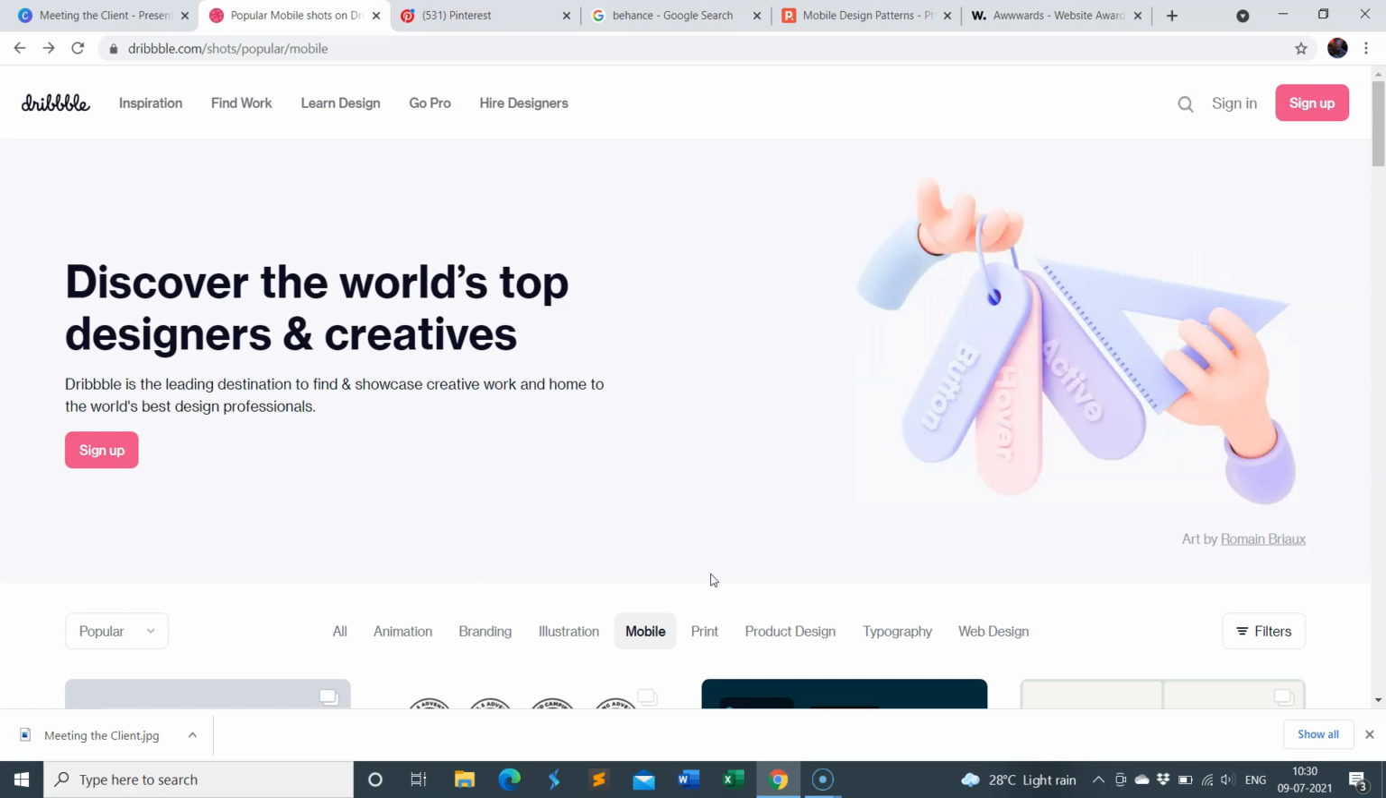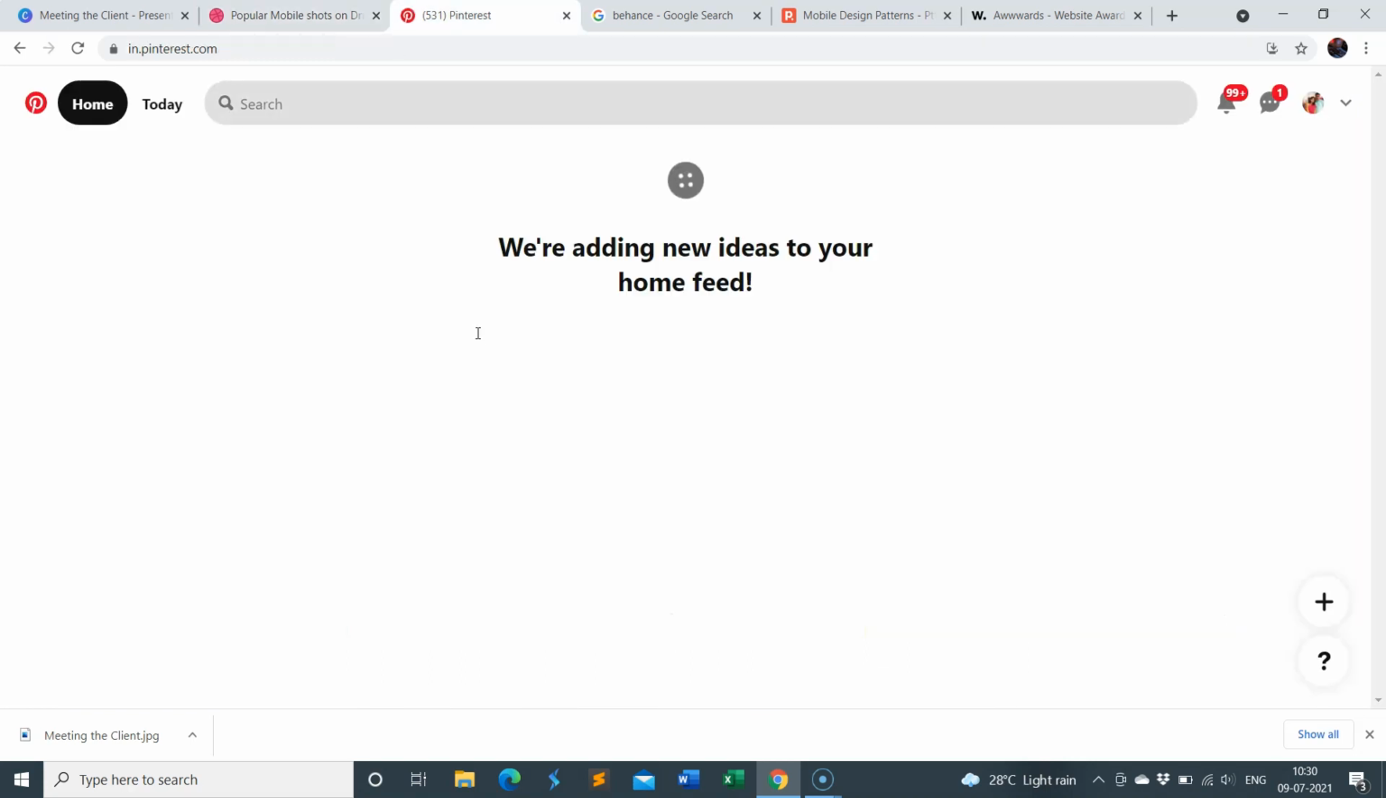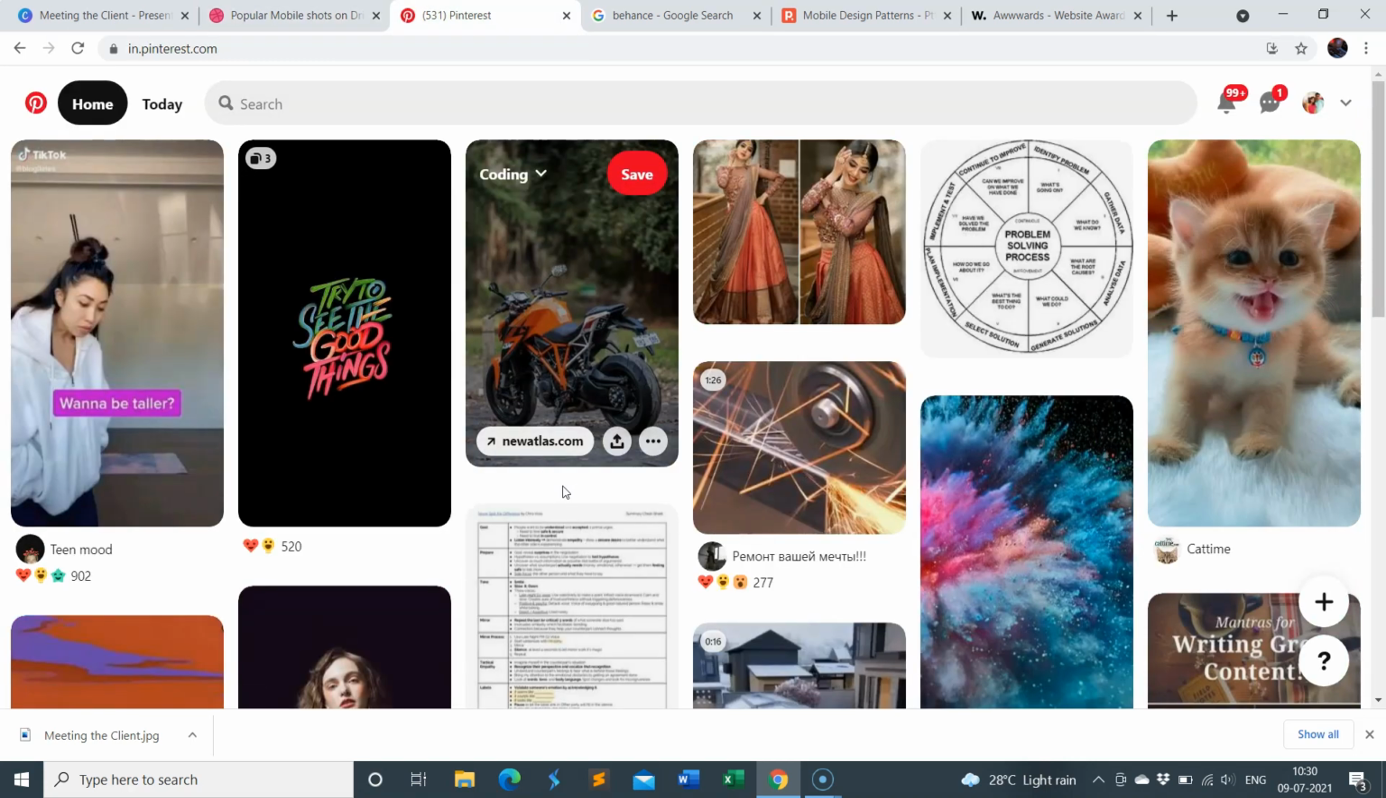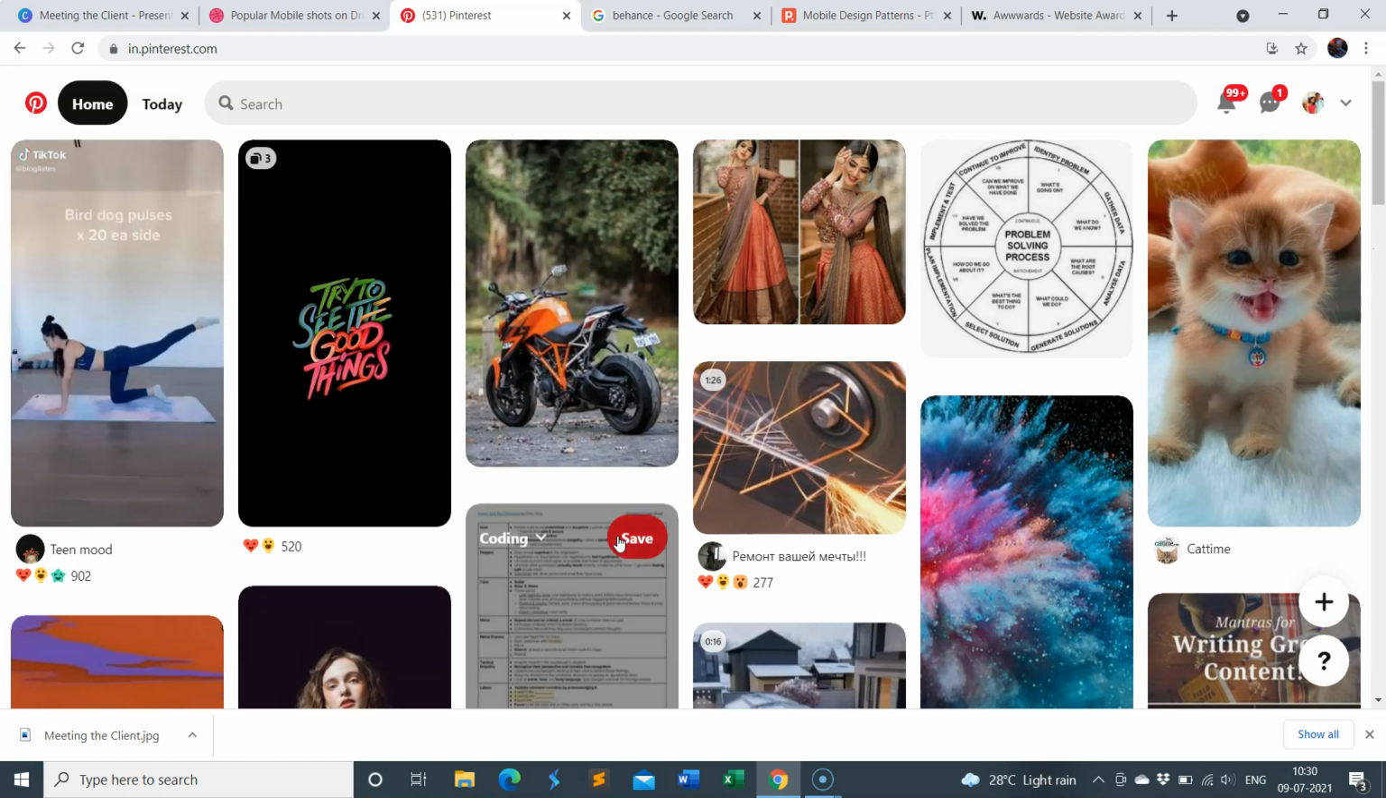The next website is Pinterest. Now, Pinterest is more like a social media platform, but here you can actually find pins, which are basically designs.